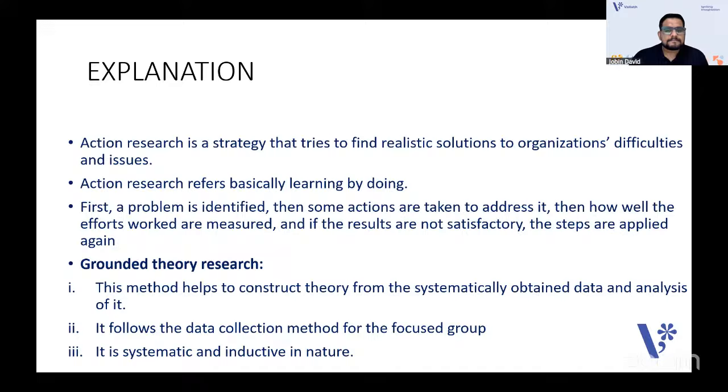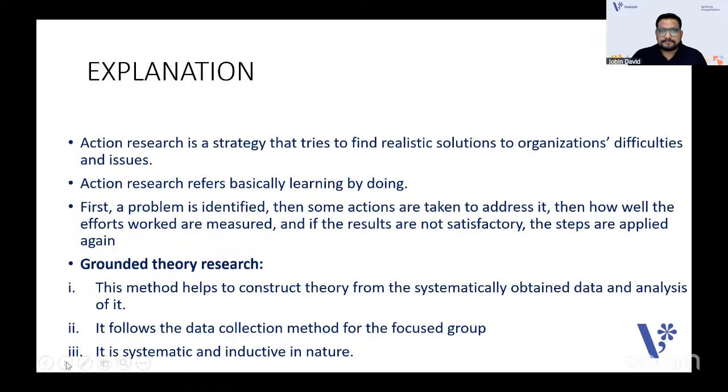See, grounded theory, what do you mean by grounded theory? A situation is created, and then you create a theory on that. Do you know about exit polls? Like after elections, we create exit polls. Exit polls are a very good example for grounded theory. After the election, we create a situation like which of the parties got most of the votes, which of the parties have a high probability to win. So from that exit poll, the media make a theory on which one got maximum votes, or which one will be winning. That is what you call grounded theory. From the situation created, they create a theory. That is grounded theory research.